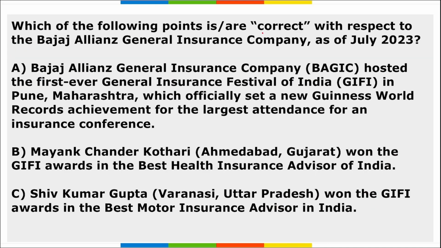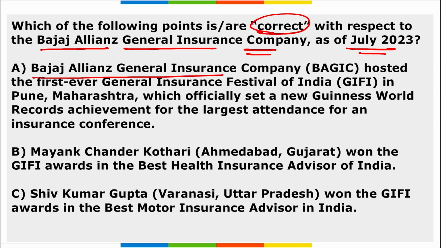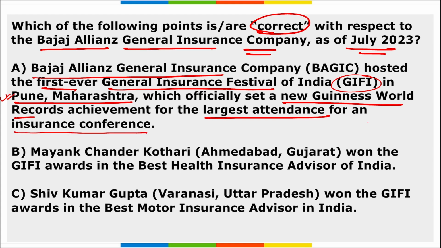Next, which among the following are correct with respect to Bajaj Allianz General Insurance Company as of July 2023? If we look at the options, let's see option 1. Bajaj Allianz General Insurance Company hosted the first ever General Insurance Festival of India in Pune, Maharashtra. This information is correct, which officially set a new Guinness World Record for the largest attendance for an insurance conference. You have to remember this: during the first ever General Insurance Festival of India held in Pune, Maharashtra, a new Guinness World Record was achieved for the largest attendance for an insurance conference.